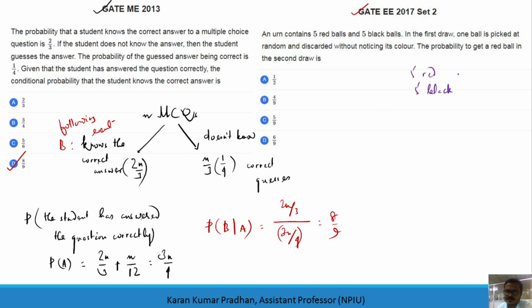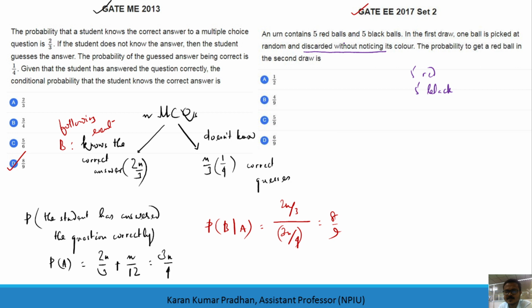In the first row it is already told, that means definitely it is related to conditional or independent events. In the first row, one ball is picked at random and discarded without noticing its color. This phrase is very important: discarded without noticing its color. The probability to get a red ball in the second row is what?